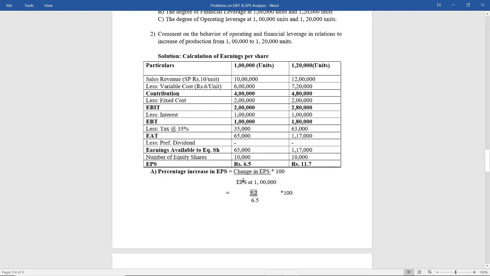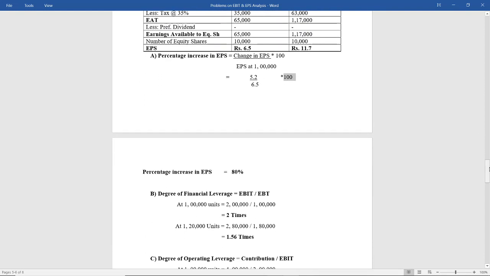So how to find out percentage change in EPS? Divided by EPS at 1 lakh. Always percentage change is calculated by calculating the difference and dividing by the original value. So here 1 lakh is the initial value, so it is divided by EPS at 1 lakh, that is 6.5, into 100, since we have to calculate percentage. So increase in EPS is by 80%. So at 1 lakh units, if the earnings per share is 6.5, at 1 lakh 20,000 units the earnings has increased from 6.5 to 11.7 and the increase is by 80%.